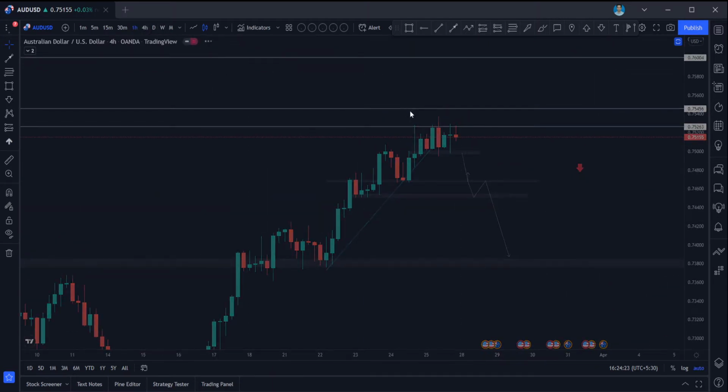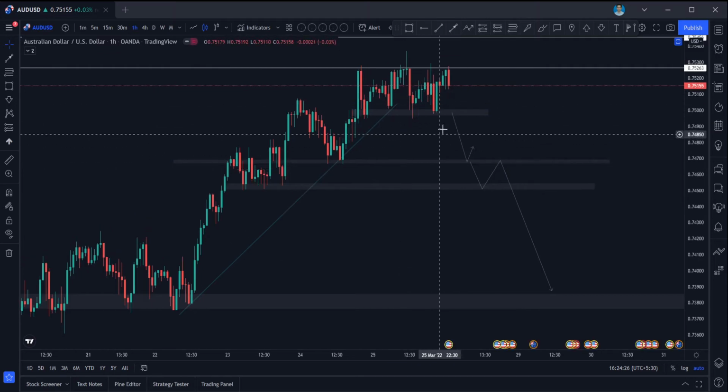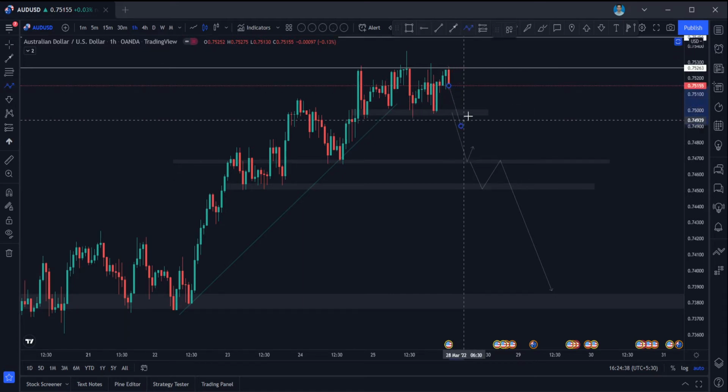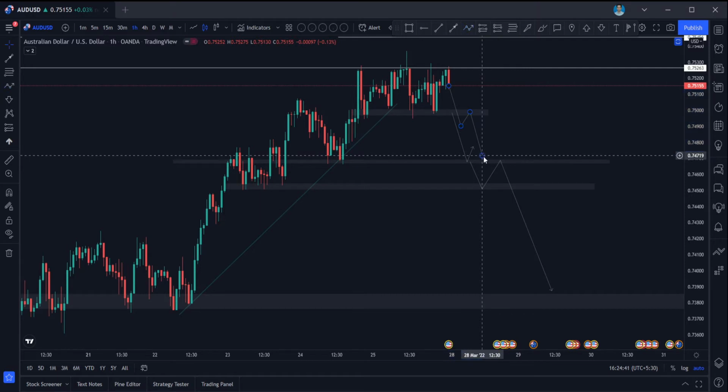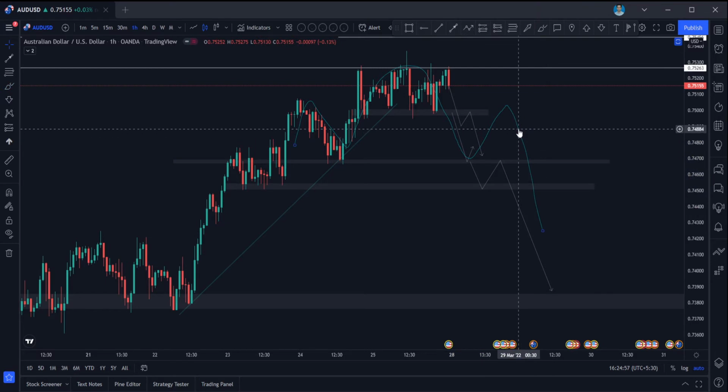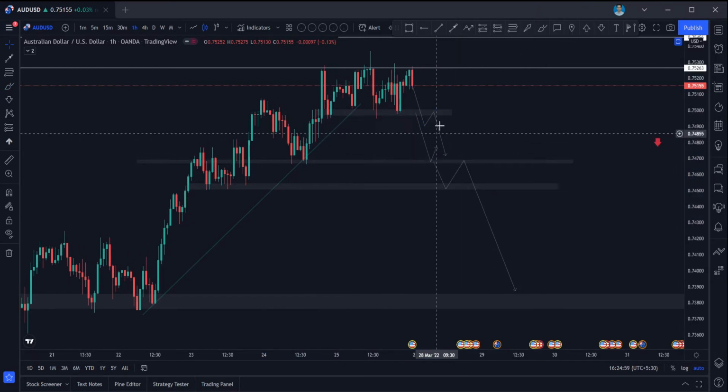Most favorable will be looking for short entries only after break of the structure, which is this support, and you can trade something like this as well. Sorry, one second. So what you can do is break of structure, retest down here, and this is an important support also guys. Again, it can take support and form something like a head and shoulder kind of pattern. It can come down again, it can form a head and shoulder pattern, and it can move back down. So be careful while you're trading short.